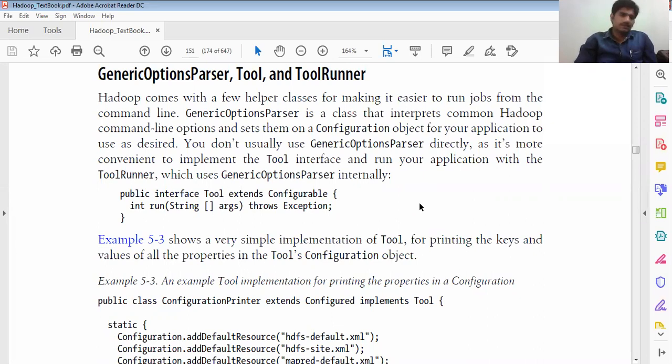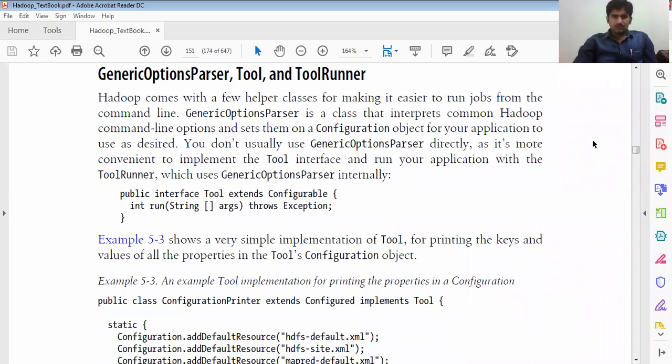Here, Hadoop comes with a few helper classes for making it easier to run the job from the command line. GenericOptionsParser is a class that interprets the common Hadoop command line options and sets them in a Configuration object for your application to use as desired.